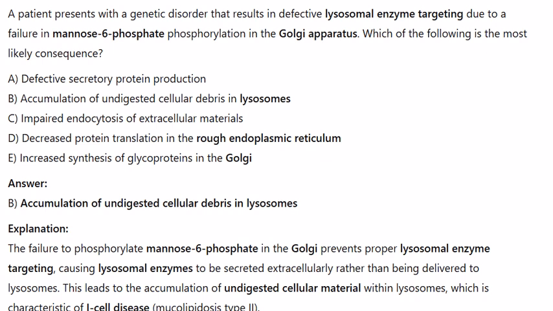C. Impaired endocytosis of extracellular materials. D. Decreased protein translation in the rough endoplasmic reticulum. E. Increased synthesis of glycoproteins in the Golgi. Answer: B. Accumulation of undigested cellular debris in lysosomes.